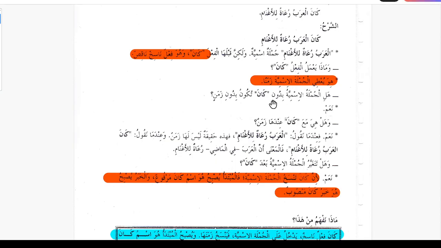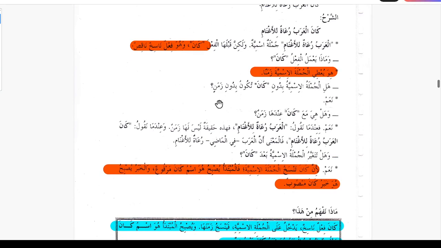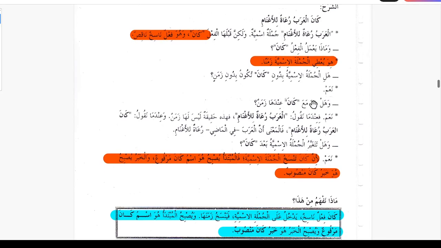Al jumla ismiya biduni Kana takunu bidunin zamanin. Jumla Ismiya without Kana is without time. If we remove Kana, is Jumla Ismiya without a time? The answer is yes. Wahal hiya ma Kana indaha zamanun? With Kana, does it have a time?